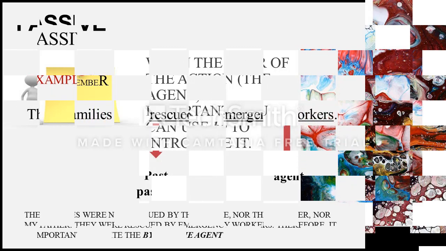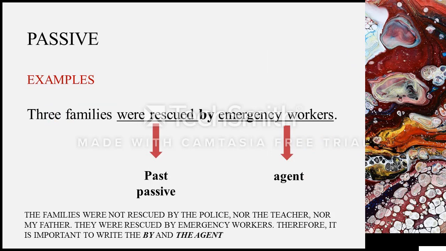Let's look at another example. I have here, three families were rescued by emergency workers. Okay? Sometimes when it's too general, like by someone, for example, it's not necessary to put by someone.